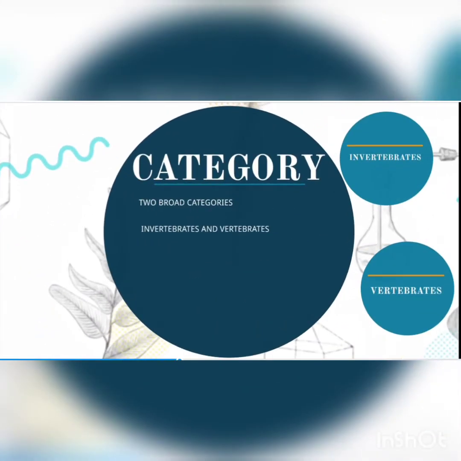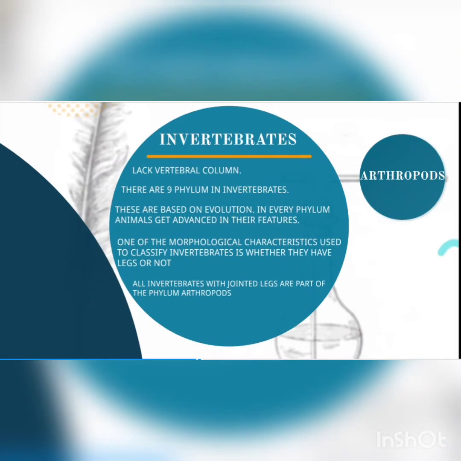Let's see the category. The two broad categories of animals are invertebrates and vertebrates. So invertebrates are organisms that lack vertebral column. There are 9 phyla in invertebrates, and these are based on evolution. So every phylum is based on evolution. In every phylum, we can see animals get advanced in their features, be it their bodily functions or their structure or the way they react to the surroundings. Everything changes with respect to their advancement.